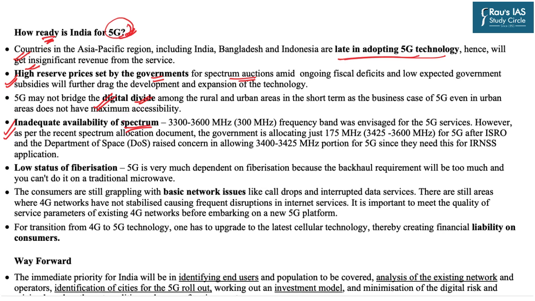So that is why this inadequate availability of spectrum is going to be one of the biggest technical challenges in our country. Similarly, another technical issue is the low status of fiberization in India. The fiber optical networks are still not there in every corner of our country, and we all know that 5G technology is very much dependent on this fiberization.